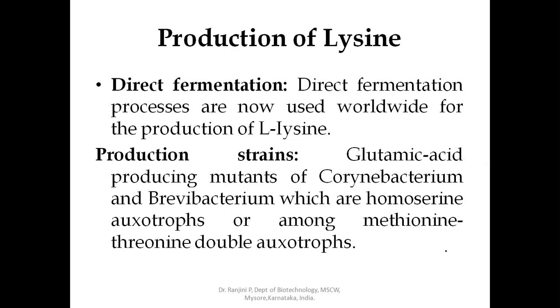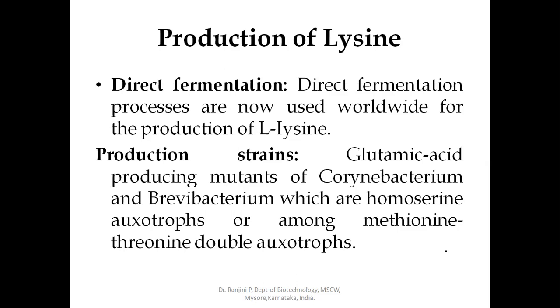High lysine producing strains are also found among the organisms resistant to the lysine antimetabolite, which in short form is called AEC, that is beta aminoethyl cysteine.